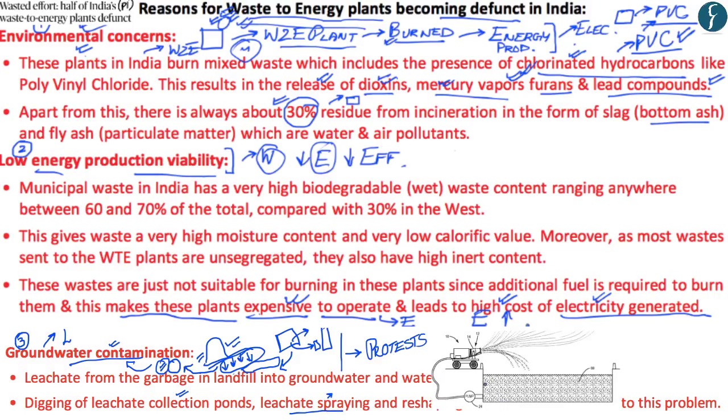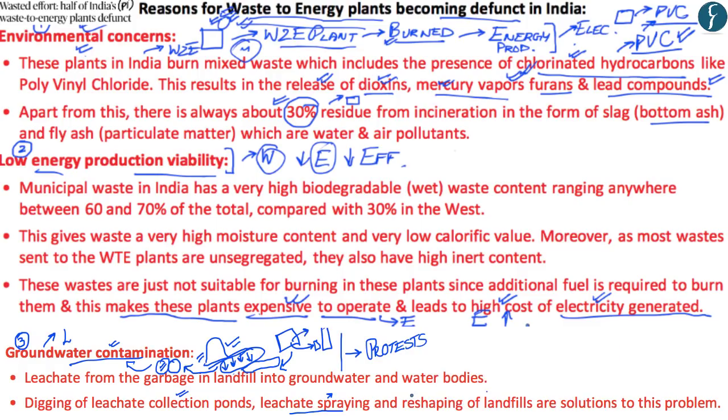Now, what would happen is that this liquid waste which might be formed in a landfill or near waste to energy plants would be collected in one location, and this liquid waste would be turned into aerosols, whereby these aerosols would then be sprayed into the atmosphere, and what this would ensure is that the liquid waste would be evaporated, and any form of solid waste which might be sprayed into the air would then fall back into this collected area only. And therefore this is a measure in which solid and liquid waste can be separated, whereby liquid waste can be removed through evaporation and then solid waste can be collected and removed through waste to energy plants.